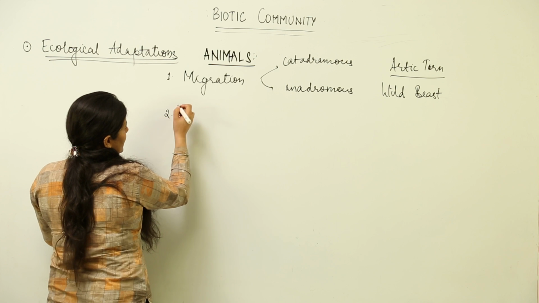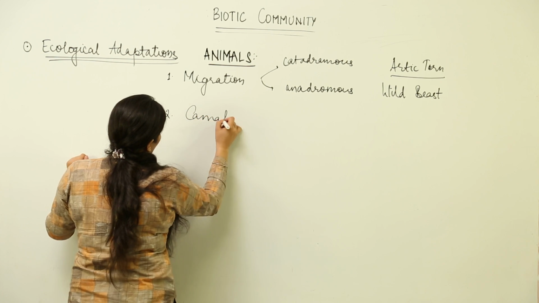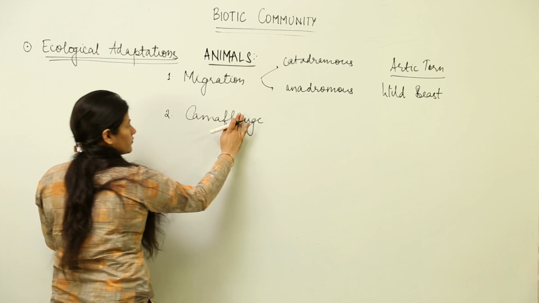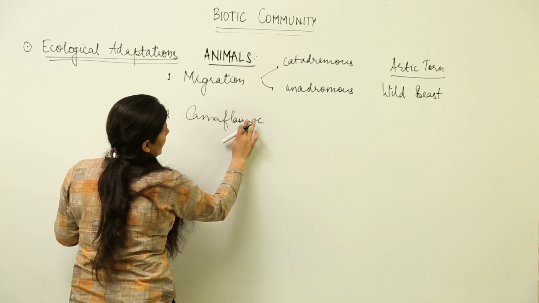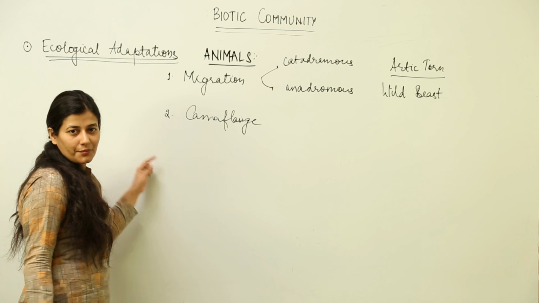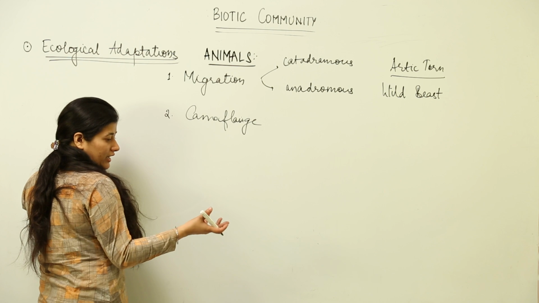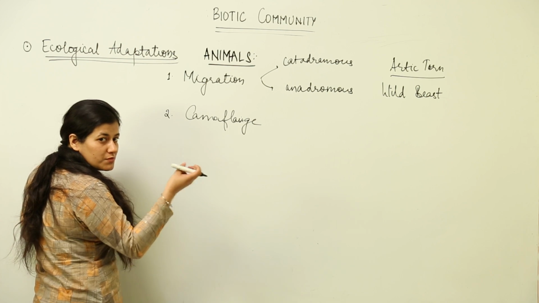The second type is camouflage, which we had discussed earlier, as seen in insects like praying mantis, stick insect, grasshopper. So they are in a way adapting according to the environment so that they cannot be spotted out.